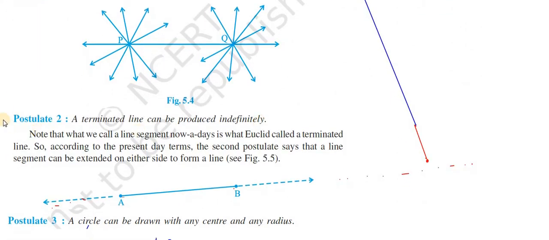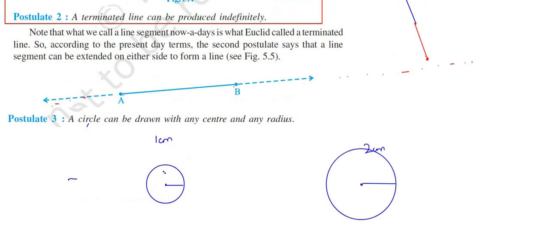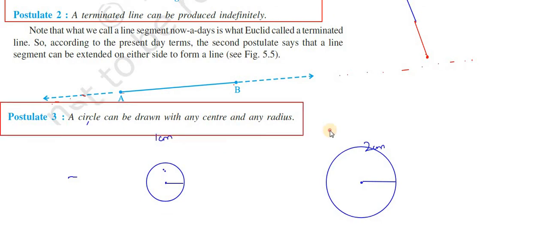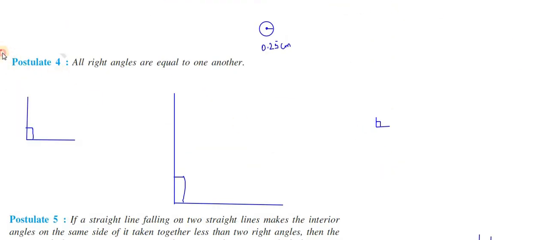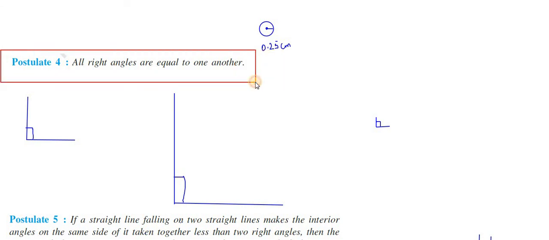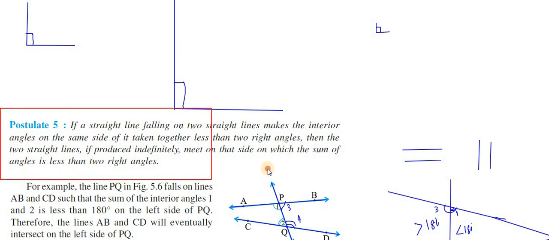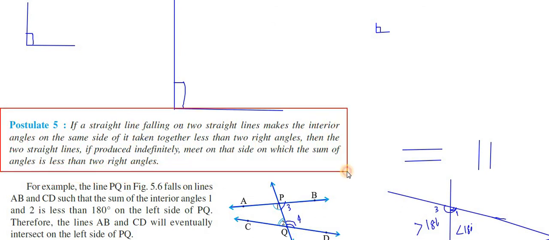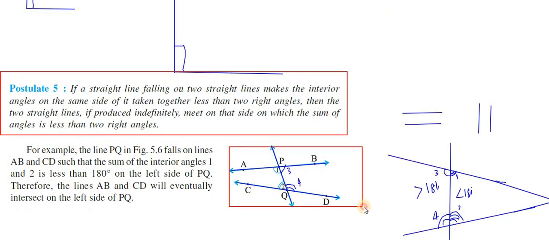Then write postulate 2, and write postulate 3 in the classwork, and also write postulate 4, and write postulate 5, and draw this diagram also.